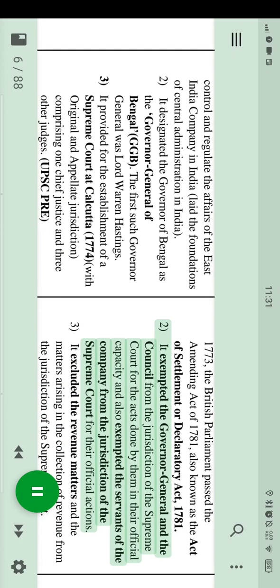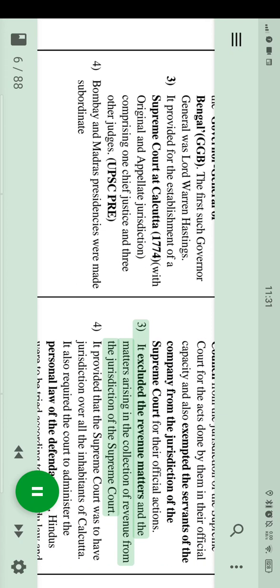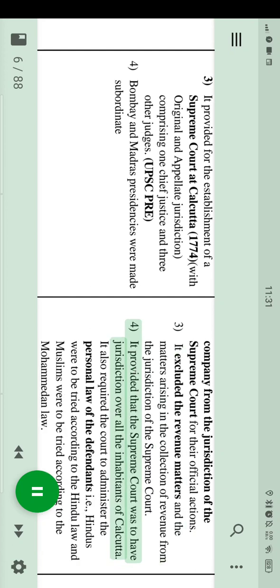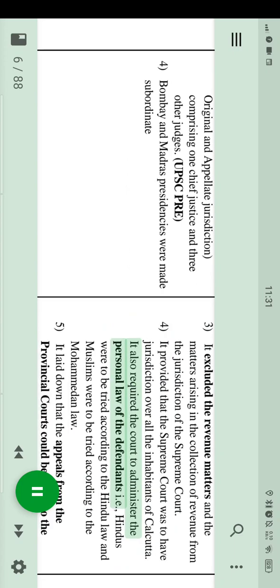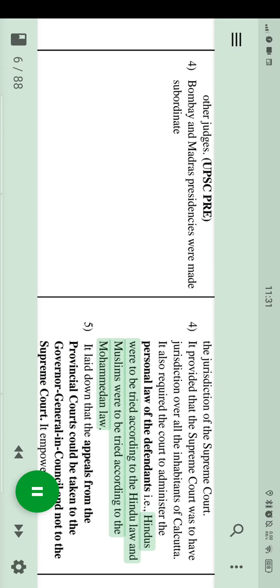It exempted the Governor General and the Council from the jurisdiction of the Supreme Court for the acts done by them in their official capacity and also exempted the servants of the company from the jurisdiction of the Supreme Court for their official actions. It excluded the revenue matters and the matters arising in the collection of revenue from the jurisdiction of the Supreme Court. It provided that the Supreme Court was to have jurisdiction over all the inhabitants of Calcutta. It also required the court to administer the personal law of the defendants, i.e., Hindus were to be tried according to the Hindu law and Muslims were to be tried according to the Mohammedan law.